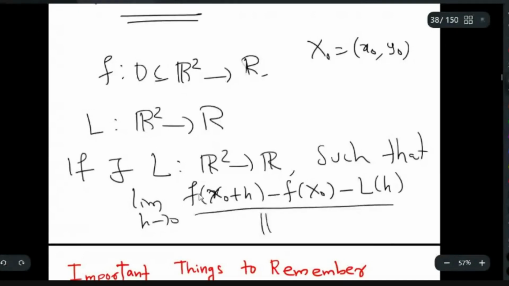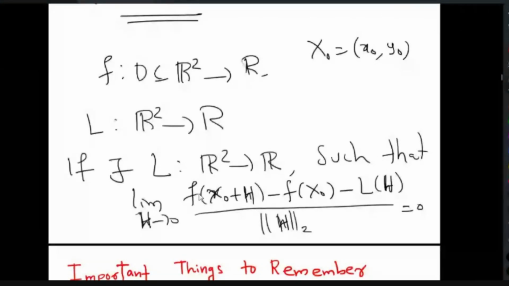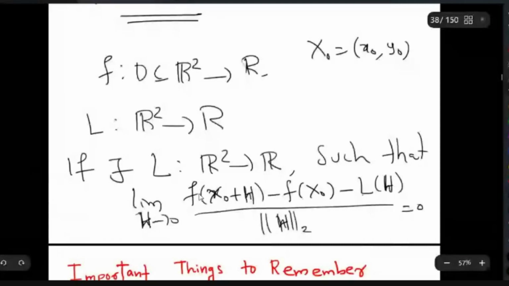I have to take the norm because I am in R2. This h is in fact a vector in R2, so I may take it as capital H if you have confusion. The norm is the usual 2-norm. If this happens to be 0, suppose there exists some L satisfying this relation, then we say f is differentiable at X0 and the derivative is this linear map L.